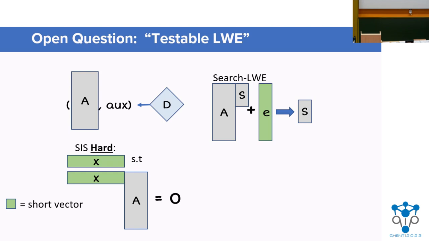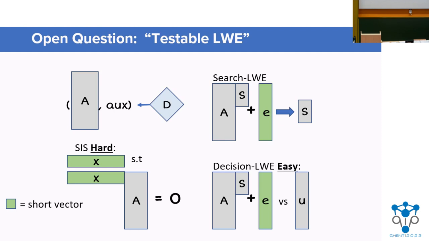For those of you that are familiar with lattice cryptography, you probably know what search LWE is, but in general, it's the problem of, given a random column vector in the span of A, plus a little bit of noise, find the close vector in the column span of A. And it turns out that, due to a result of Regev, we basically know that search LWE and SIS are almost equivalent problems. Now, the really interesting thing we want is we want decision LWE to be easy.